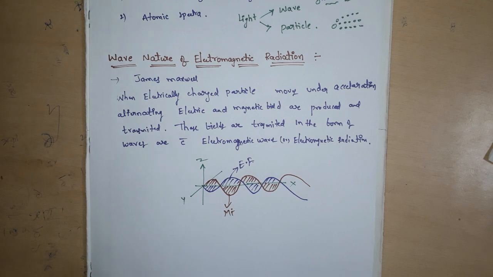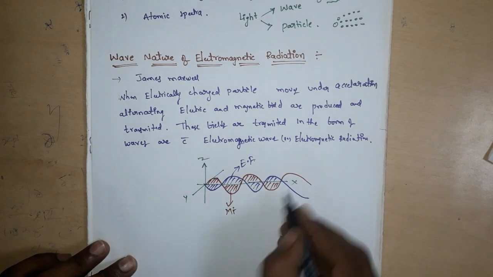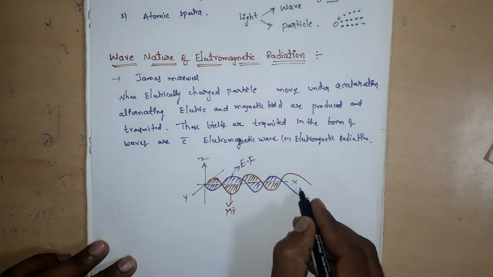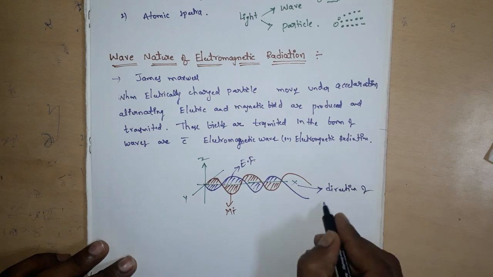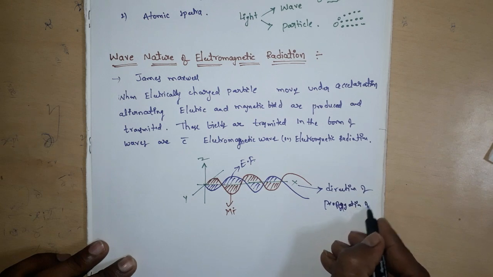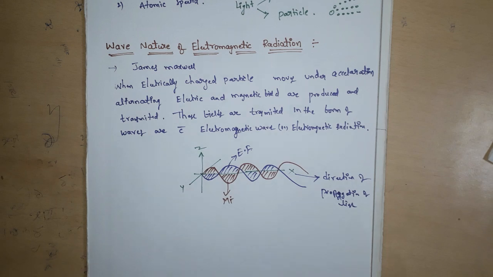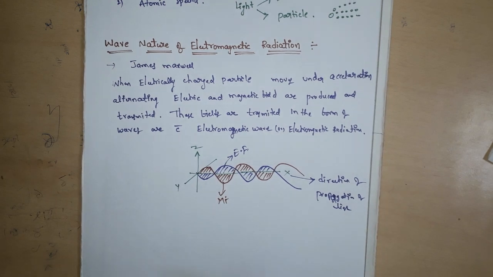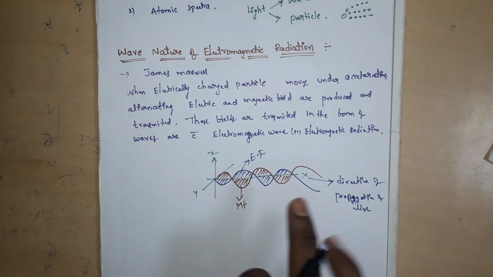The electric and magnetic fields are perpendicular to each other and also to the direction of propagation of light. This is the direction of propagation of light. So this is the electromagnetic wave or electromagnetic radiation.